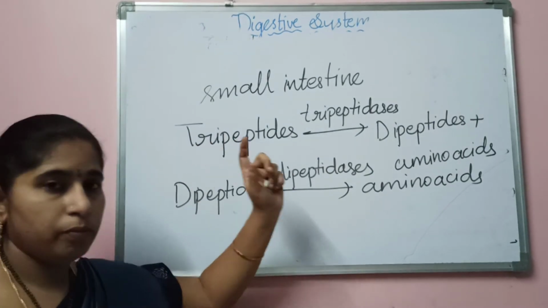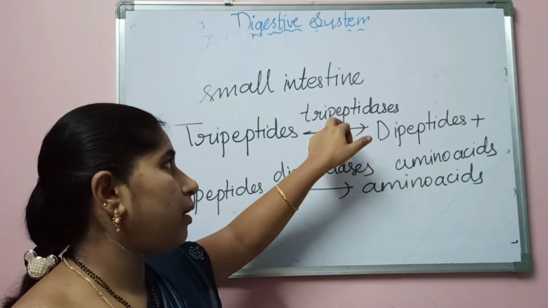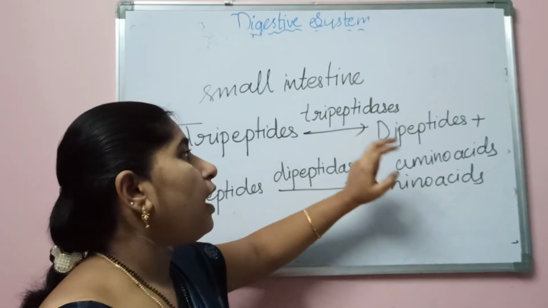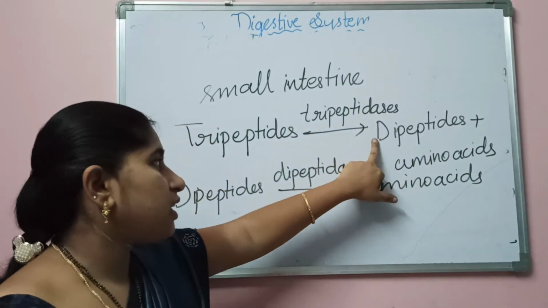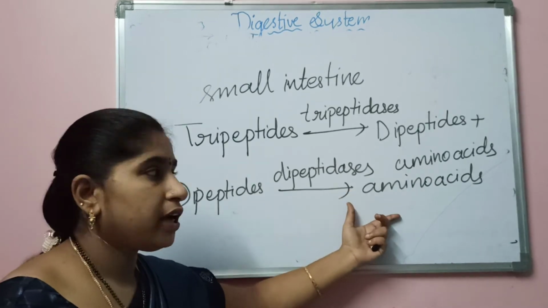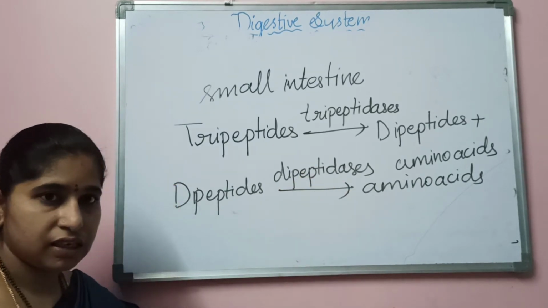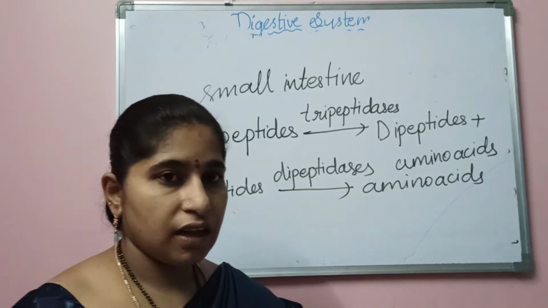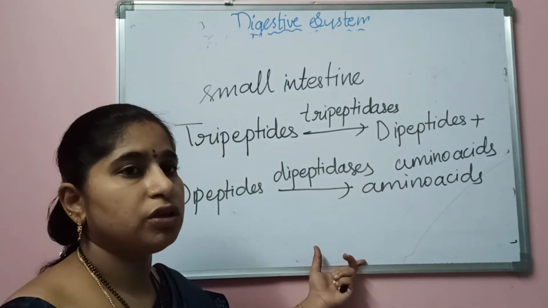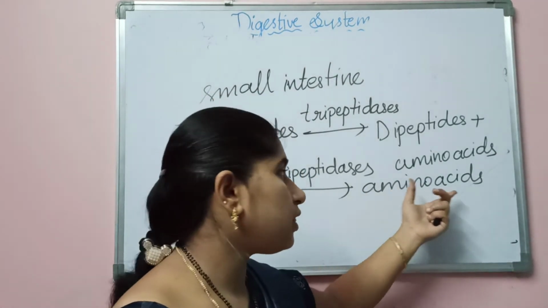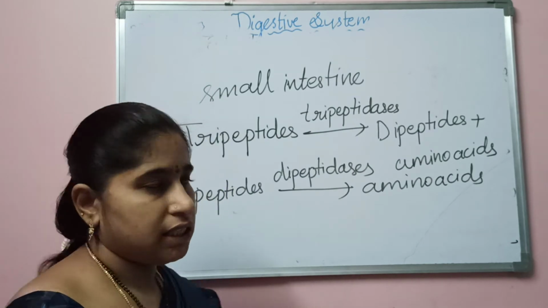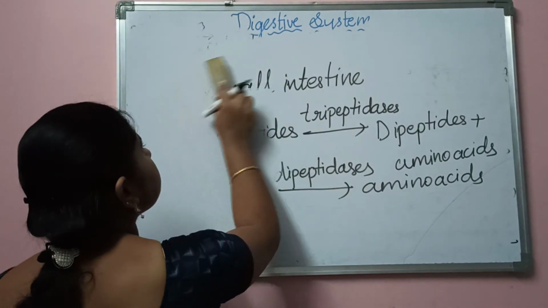This tripeptides will be converted into dipeptides and amino acids with the help of the tripeptidases enzyme. Again, these dipeptides will be converted into amino acids with the help of the dipeptidases. Means here the proteins are digested in the small intestine and they will be absorbed in the form of amino acids. Okay, next.